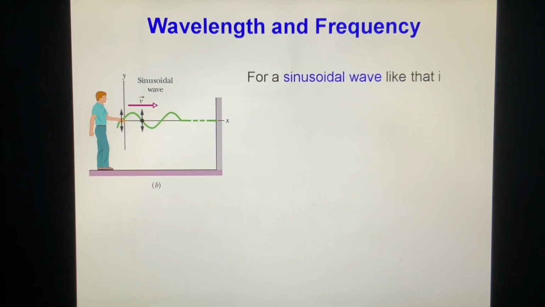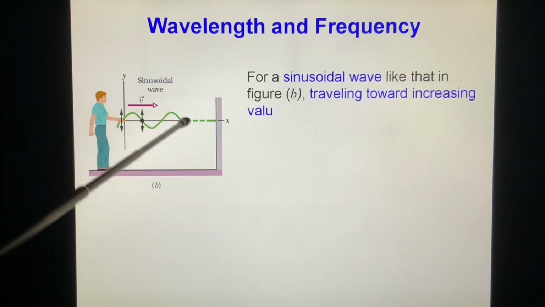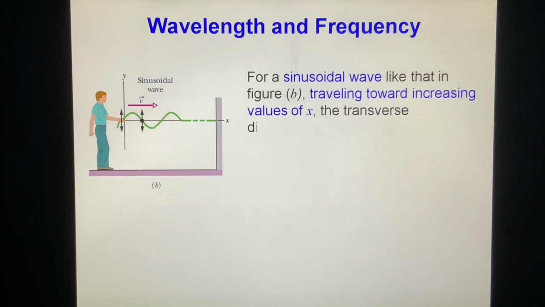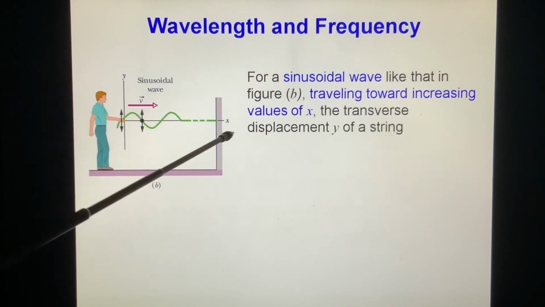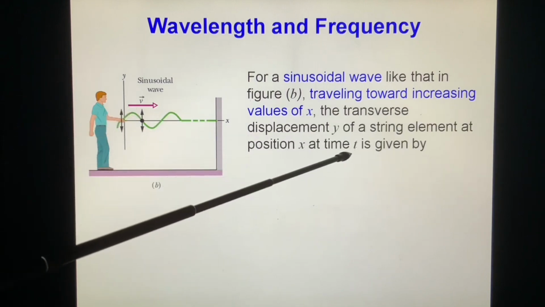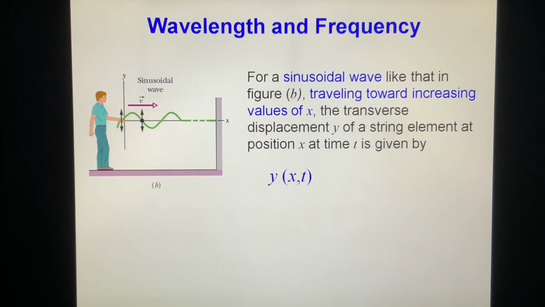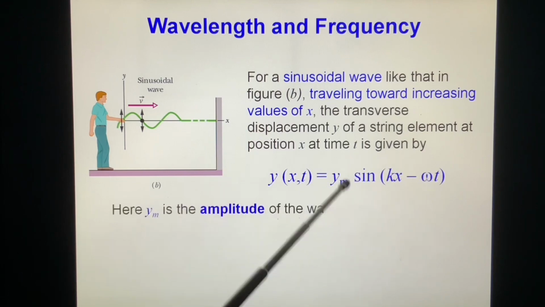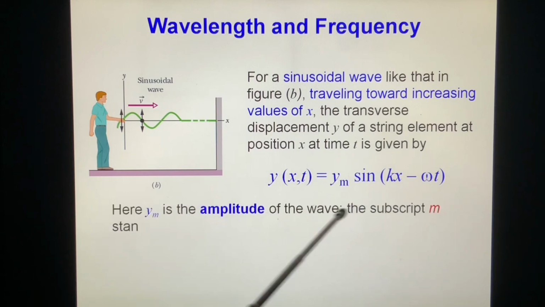For a sinusoidal wave, like that in figure B, traveling towards increasing values of x, the transverse displacement y of a string element at position x at time t is given by y(x,t) = y_m sin(kx - ωt). Here, y_m is the amplitude of the wave.